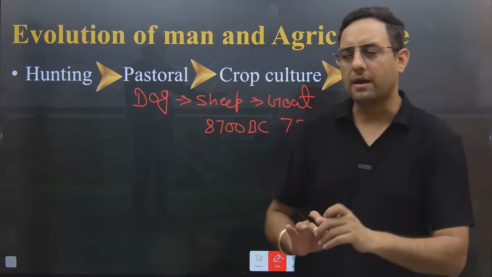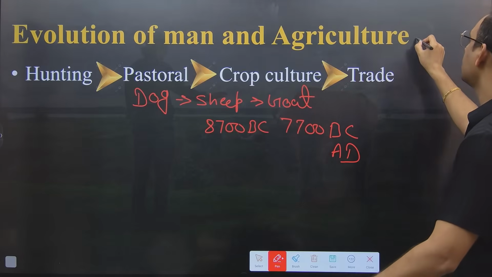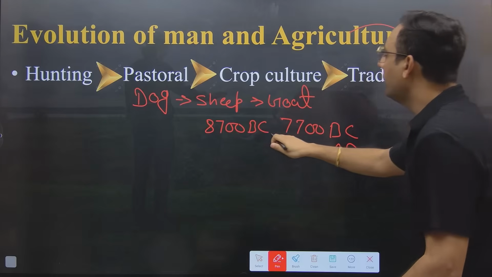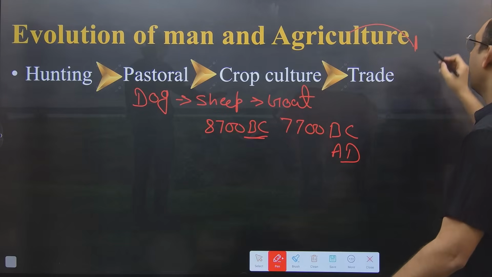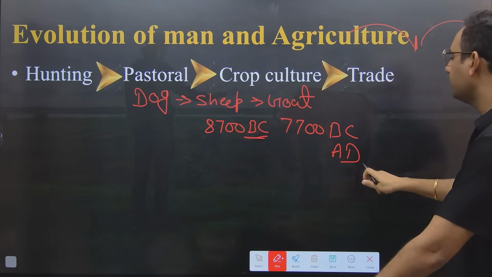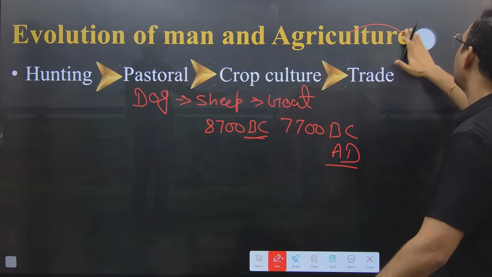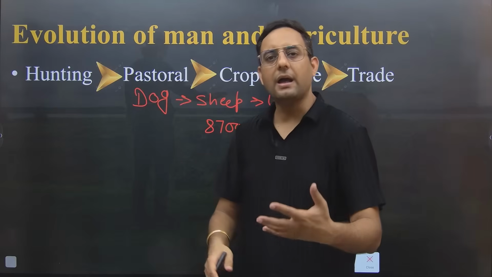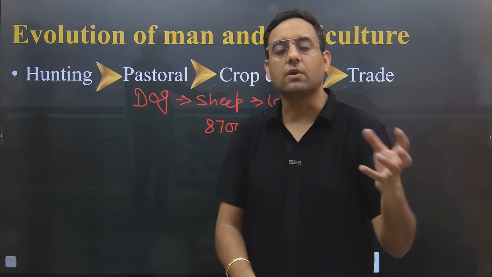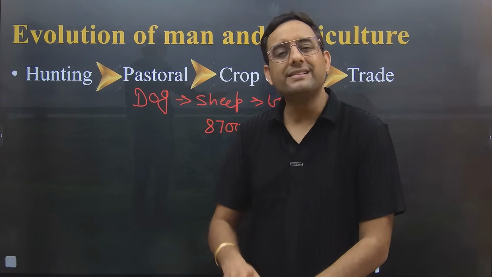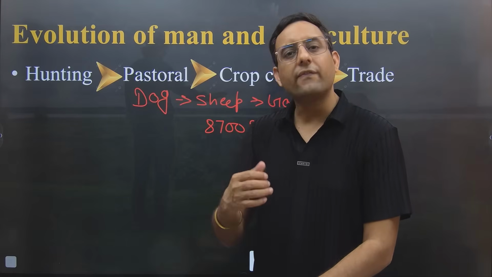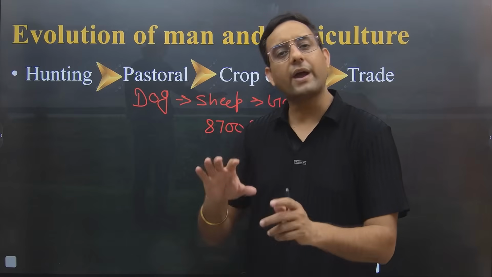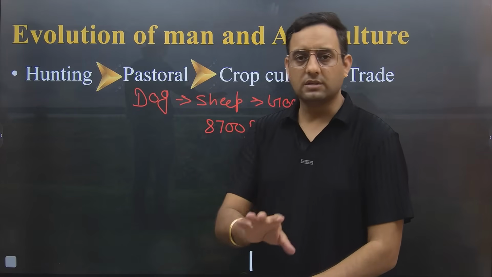So just take an example. If Jesus Christ took birth today, if something happened before his birth, it will be known as before Christ, and if something happened after his birth, it will be known as Anno Domini. So if I say 5000 AD, that means that happened 5000 years after Jesus Christ. And if I say 5000 BC, that means it happened before the birth of Jesus Christ, 5000 years before the birth of Jesus Christ, right?